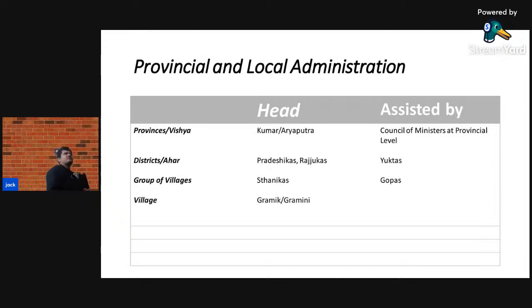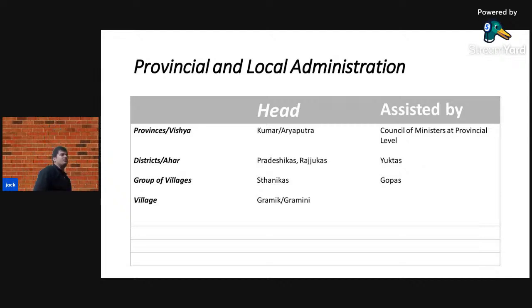Pradeshikas were the officers that used to maintain the law and order in the empire, and the other officers were the Rajukas. Rajukas had mainly the work of revenue collection, and in the rural side, Rajukas also worked in the judiciary system. And these Pradeshikas and Rajukas were assisted by Yuktas.